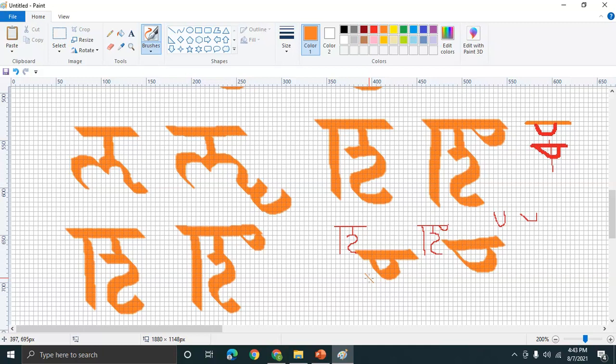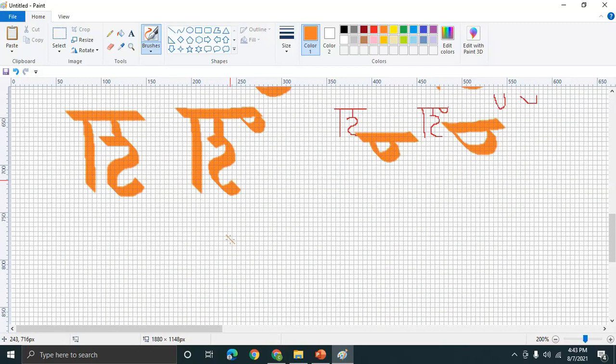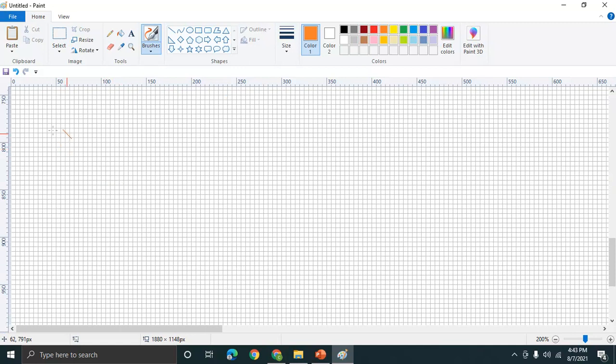So let me draw these four once again. These are very interesting four vowels. I will write Devanagari above and then I will try to draw Sharda below that.